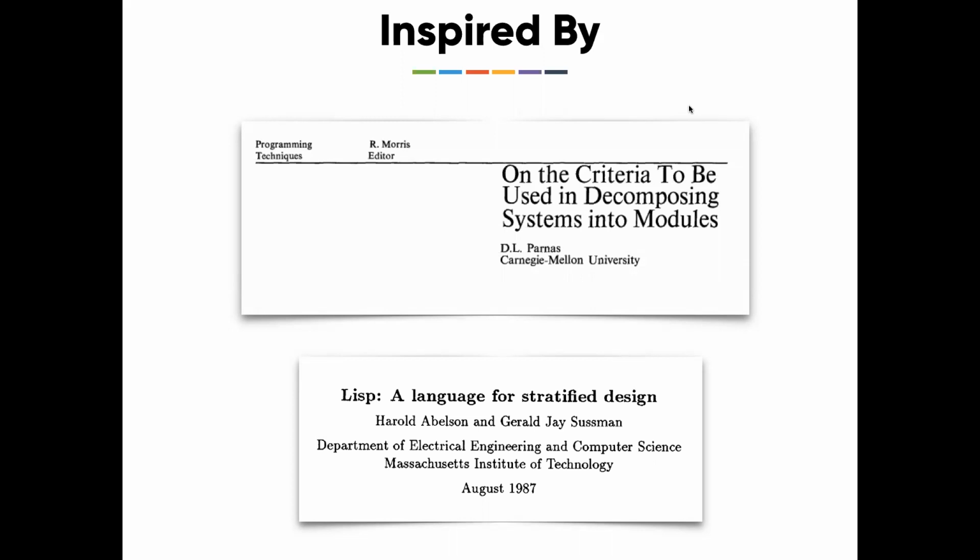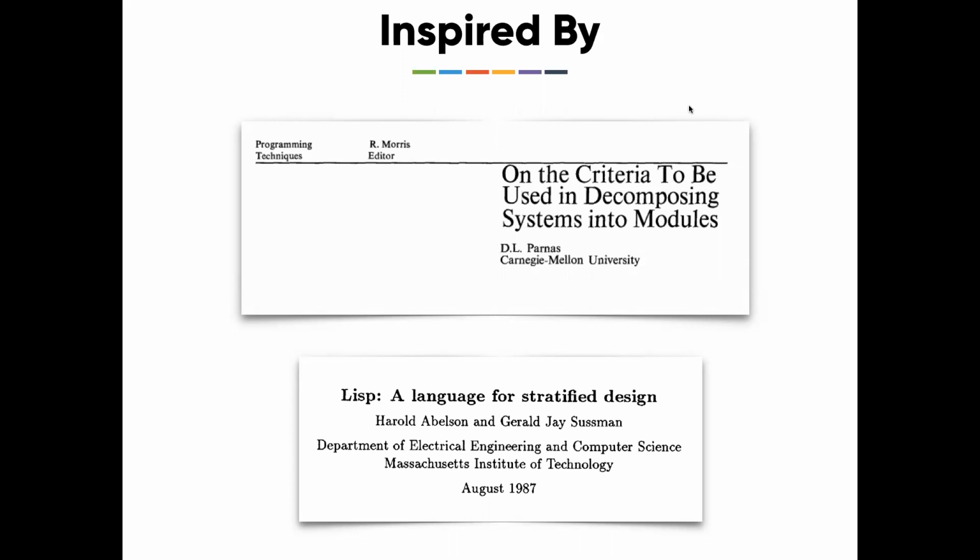And the second paper is A Language for Stratified Design. Another thing is the three-layer structure that I talked about, where this layer depends on this layer, which depends on this one. It's nothing but a stratified design. In typical design patterns, what we have is different layers. Stratified design is similar, a similar kind of thought process, where the upper layer talks to the lower layer. Whereas in stratified design, you think of it like a rock that sits on top of everything. It's not a layer per se.